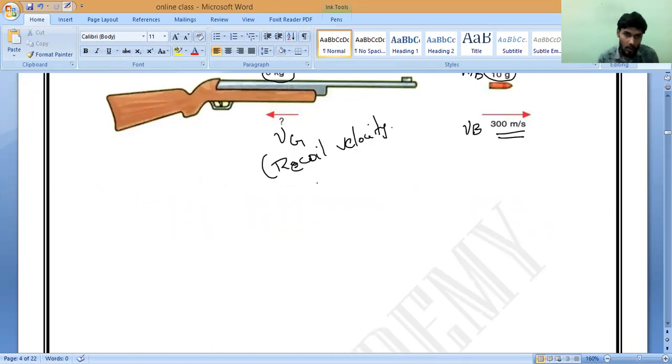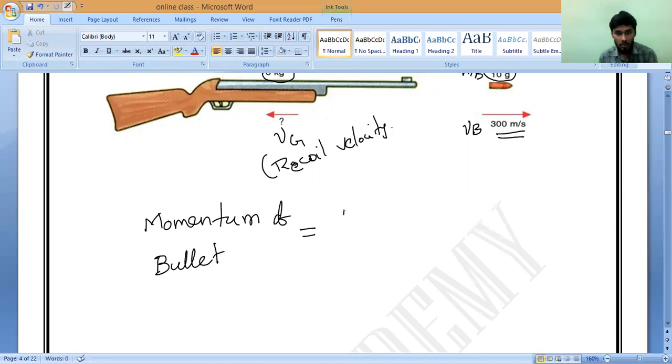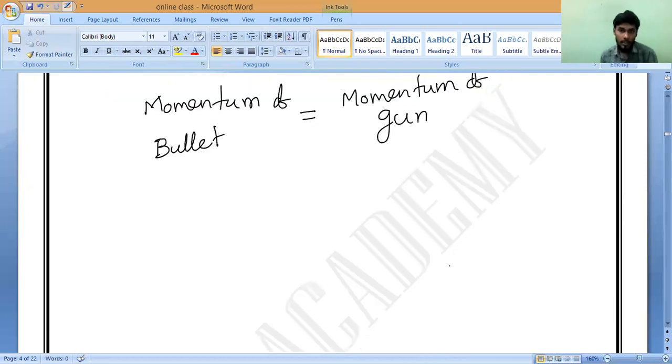Okay. Let us write the formula now. What is the formula? Momentum of bullet, mb into vb, equals to momentum of gun. Monish, remember, in the case of gun, this is the formula you have to use. Momentum of bullet equals momentum of gun. What is the momentum of bullet? Mass of bullet into velocity of bullet, which is equals to mass of gun into recoil velocity of gun.